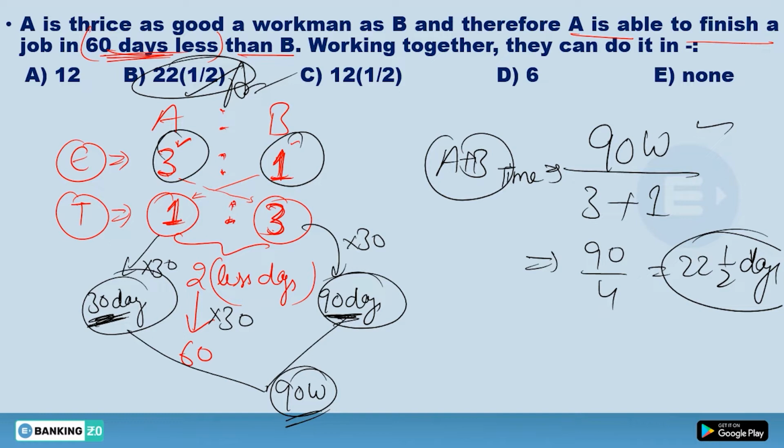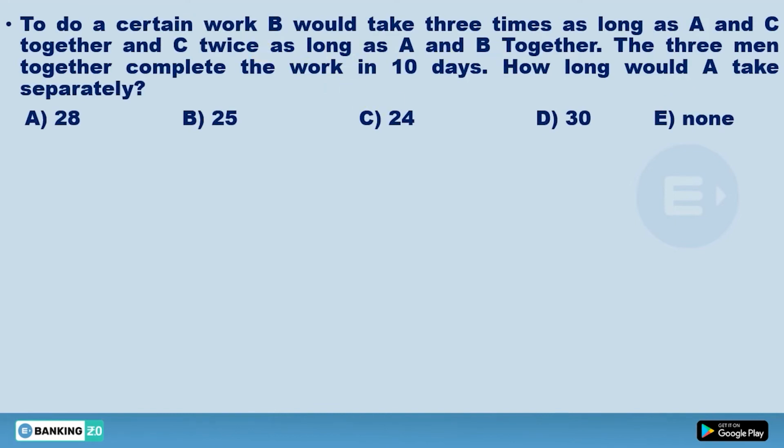So I hope this concept is very clear to you. Now move to the next one. What is the next question? To do a certain work, B would take 3 times as long as A and C. Okay. Now he's talking about time here. So if he's talking about time, B is taking 3 times as long as A and C.